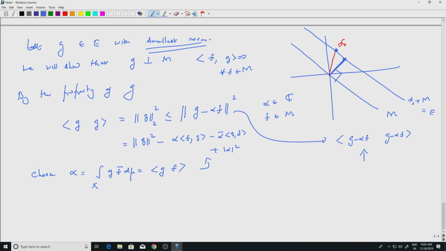So you plug this here, you will get 0 less than or equal to norm G square minus, putting alpha equal to G inner product with F here. G inner product with F and F inner product with G are complex conjugates of each other, and if I look at these two terms, they will cancel each other.